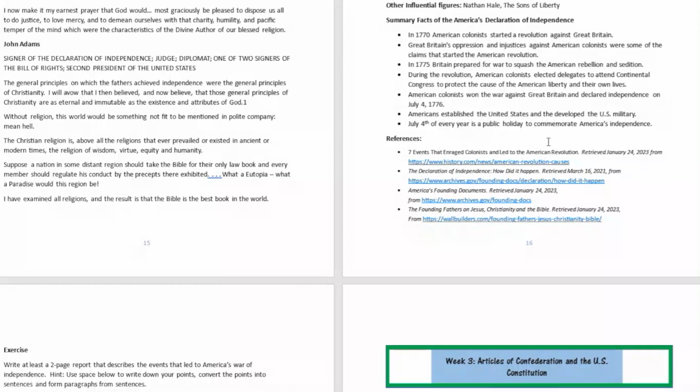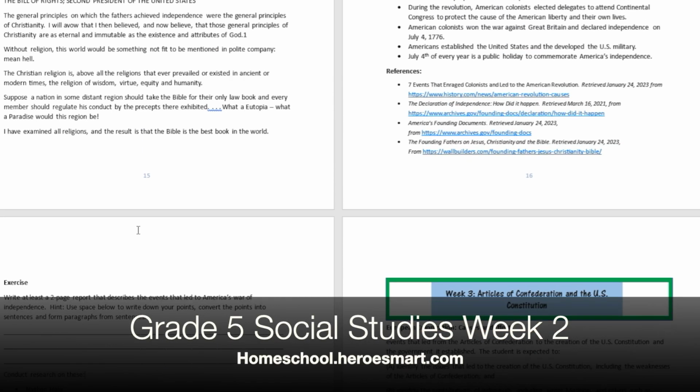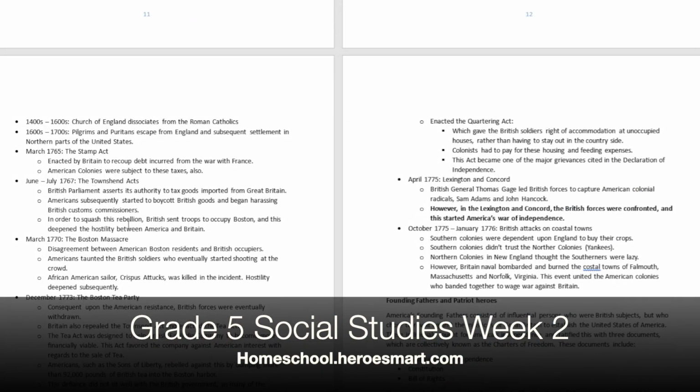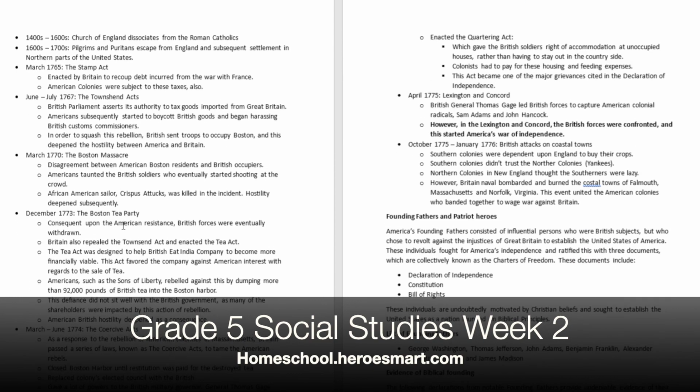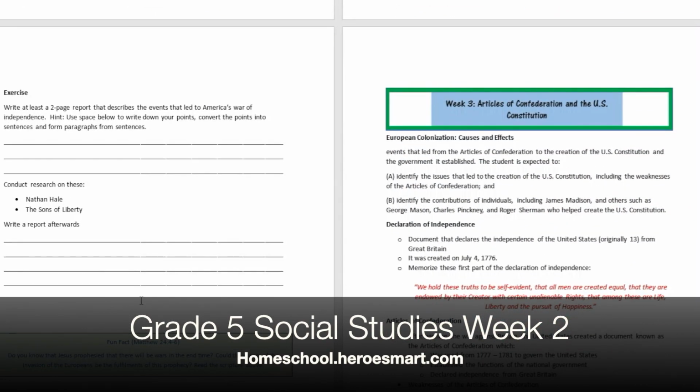So please take advantage of this and try to write a two-page report that describes the events we just talked about that led to the American War and then independence. Use the space below to convey your points. You are going to reference the bullet points talked about here, turn them into sentences, and paragraphs into the article that we're talking about just for you.